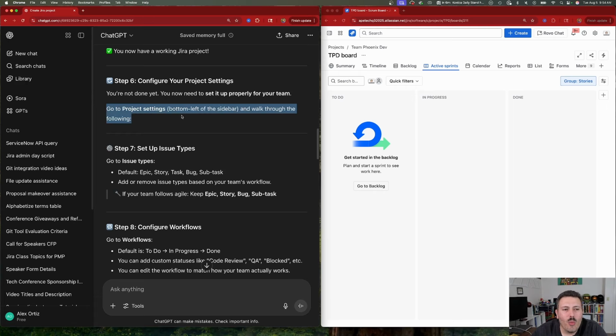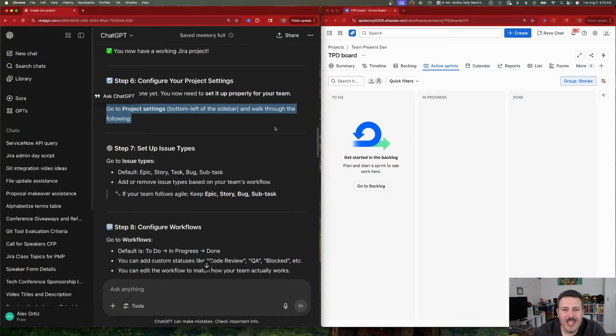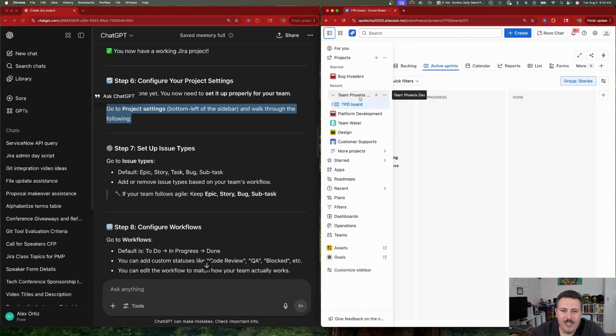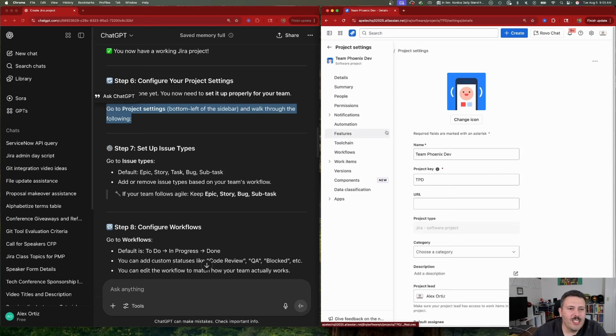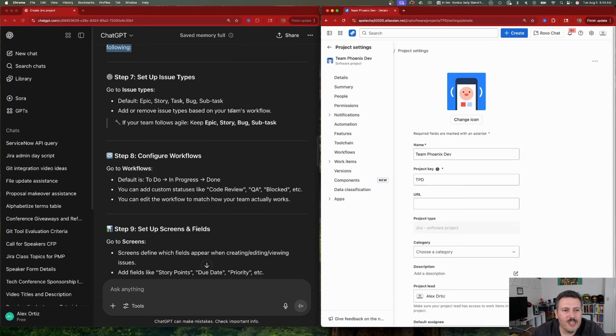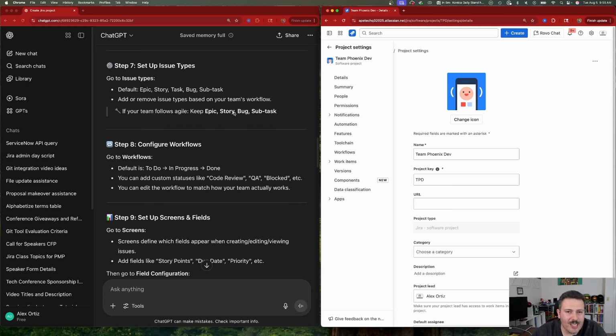But here though, we've run into the first critical problem. We do not have project settings on the bottom left side. We actually have it in a very awkward place. So even ChatGPT is struggling with Atlassian's new UX design. And so again, Atlassian, you've got to change this up. We need to go back to an easy way to get to our project settings because even ChatGPT can't describe it. In the left-hand side, hover over your project name and then click on more actions and then on project settings. So little deviation there on step 6, but we are now in project settings. Again, this is mostly Atlassian's fault and less on ChatGPT.